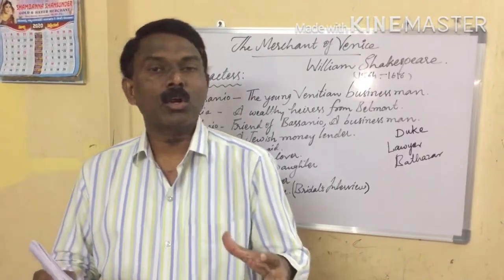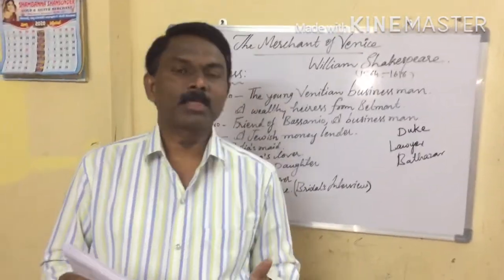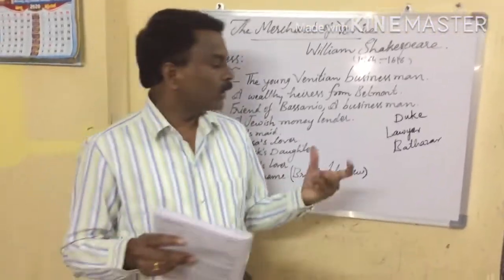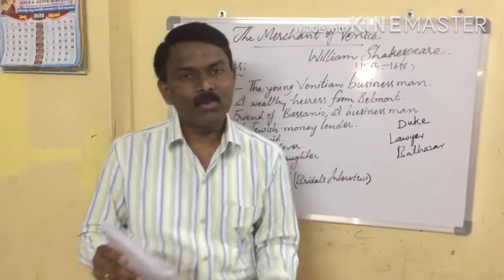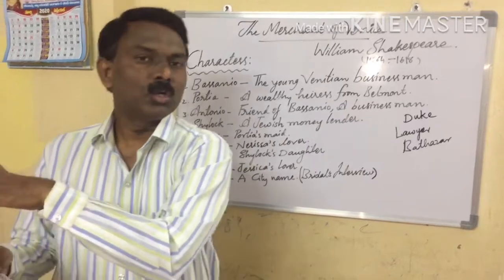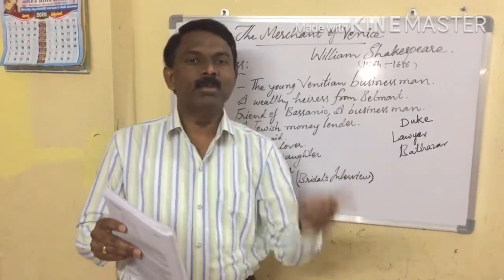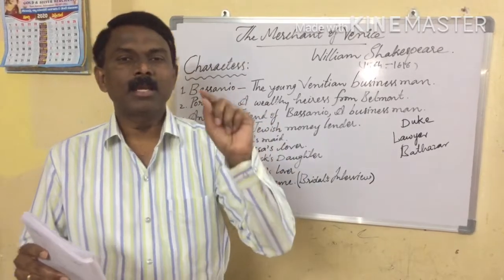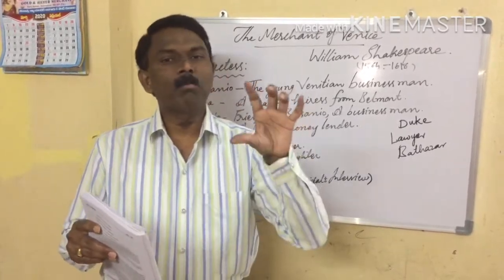So here Shylock was also surprised, and the young advocate was forcing Shylock to take a pound of flesh from his body without missing a single drop of blood.